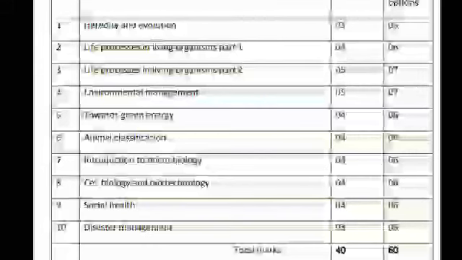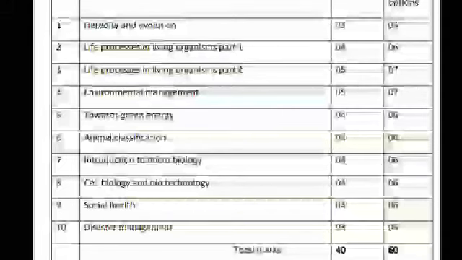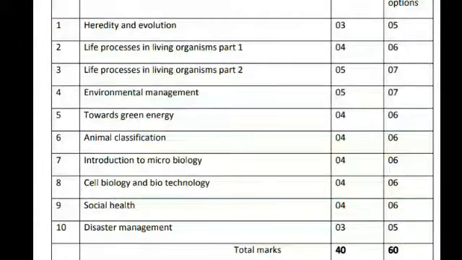The first chapter is Heredity and Evolution. 3 marks questions will be compulsory for all of you, and with option 5 marks questions can be asked. Out of that 3 is compulsory. Life Processes in Living Organisms part 1: 4 marks compulsory, with option 6 marks. Life Processes in Living Organisms part 2: 5 marks, and with option 7 marks.